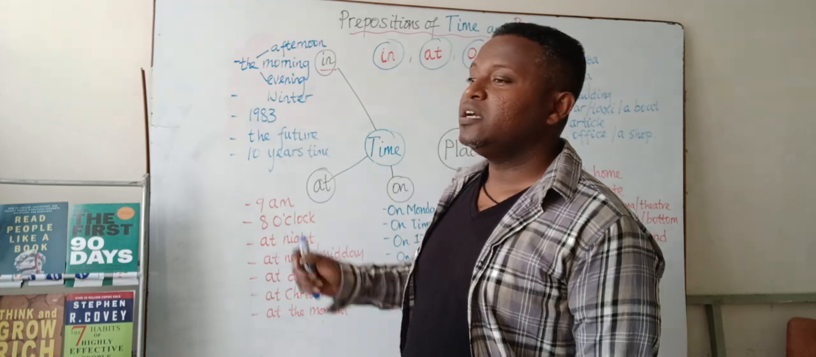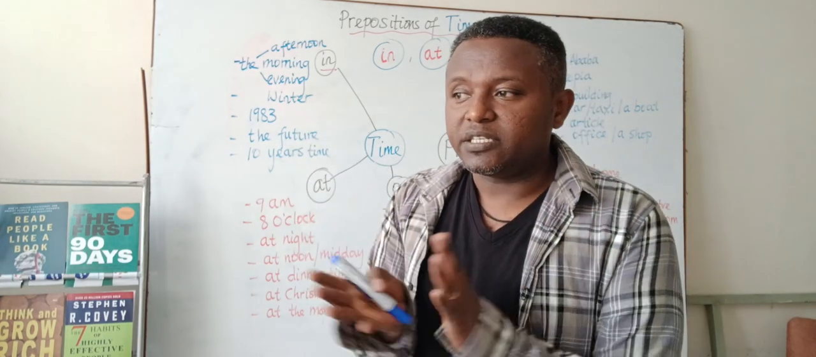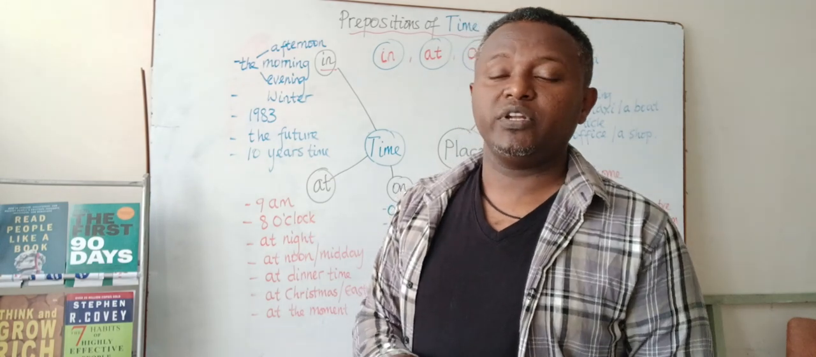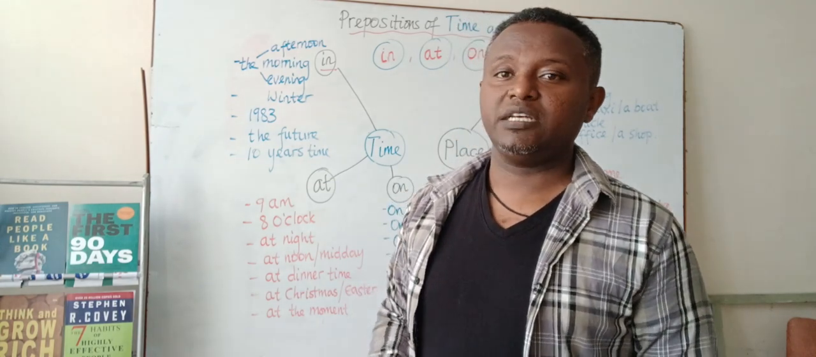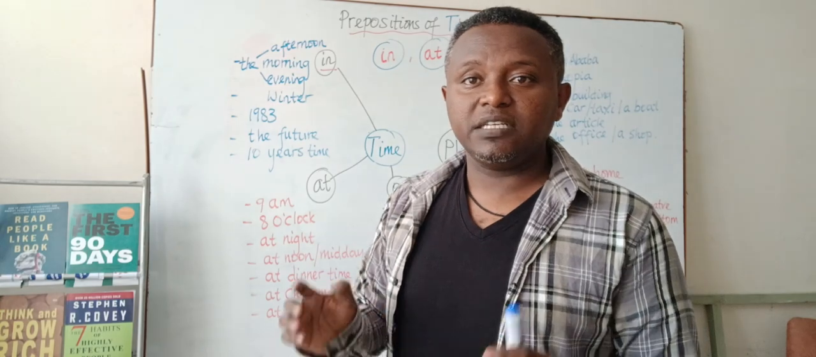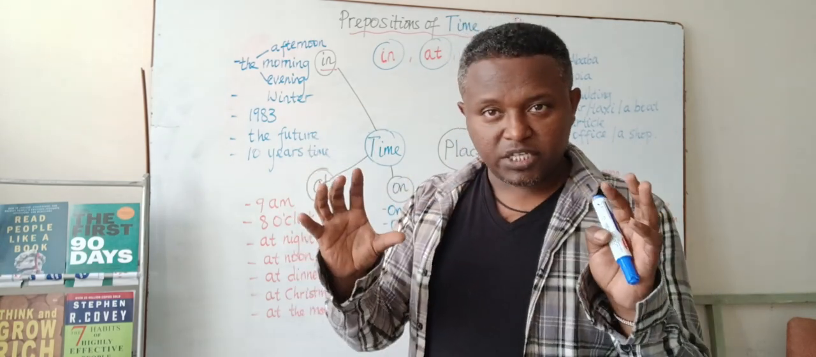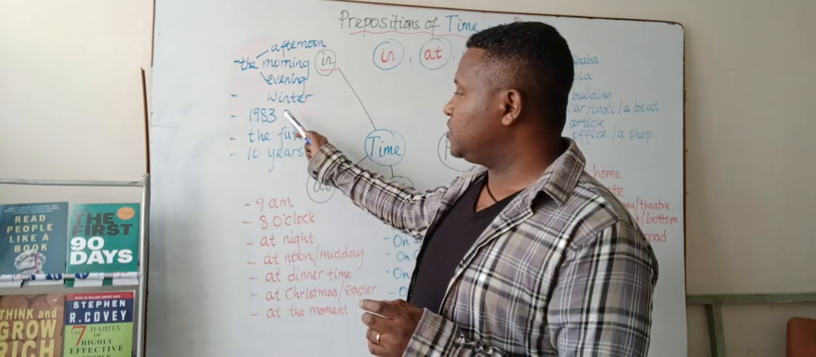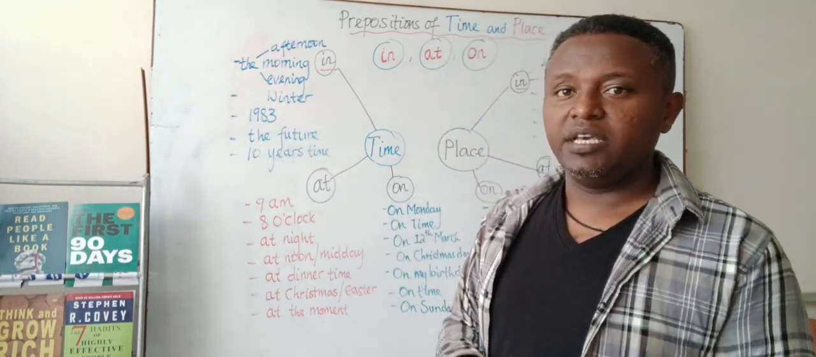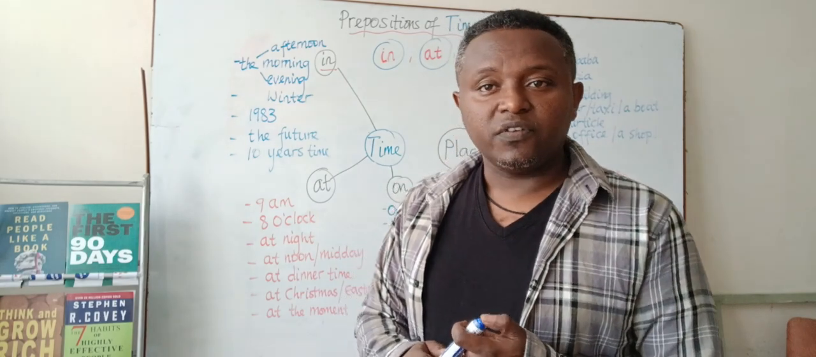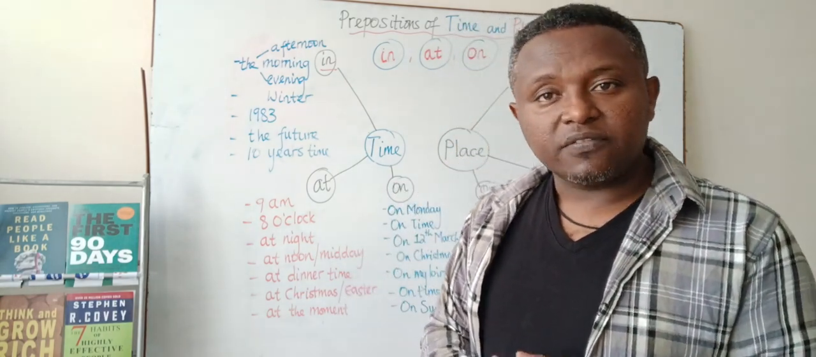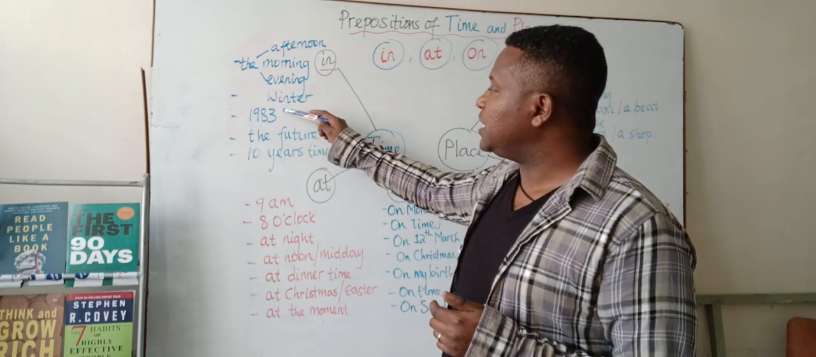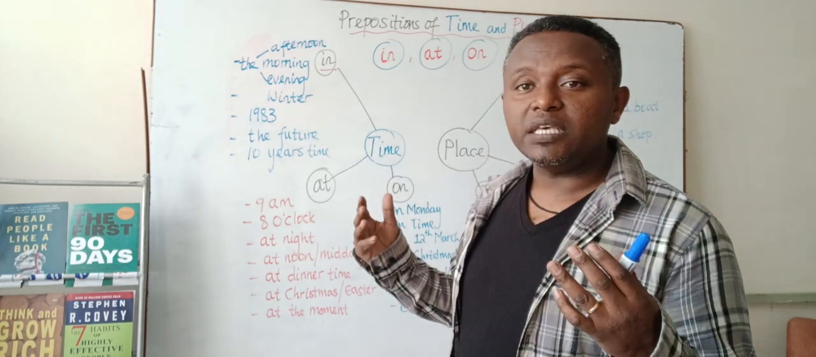Also we use in generally with years, okay? In 1983, for example, I was born in 1983. So that is generally when we want to talk about years in general, we use in. We use in 1983, in 1950, in 1975, etc. So we can use it with years.